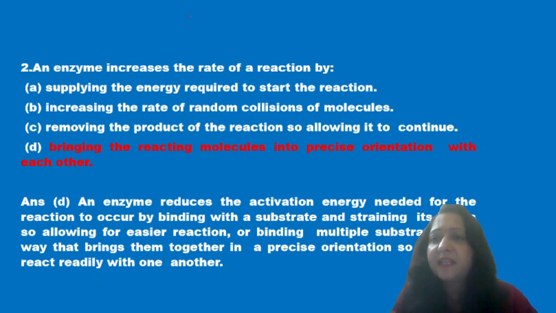Next question is, an enzyme increases the rate of reaction by: supplying the energy required to start reaction, increasing the rate of random collision of molecules, third is removing the product of reaction, and last is bringing the reacting molecules into precise orientation with each other. Now we know that enzyme reduces the activation energy and this energy is needed for the binding of the substrate with the enzyme. Now D is the correct answer, that is bringing the reacting molecules into precise orientation with each other.